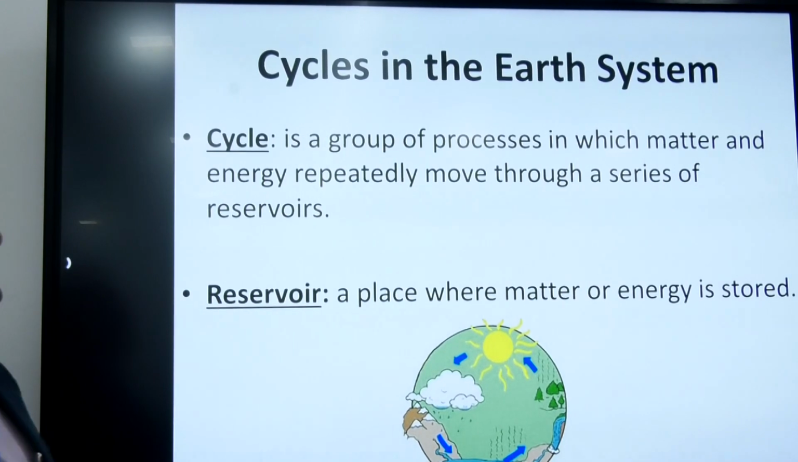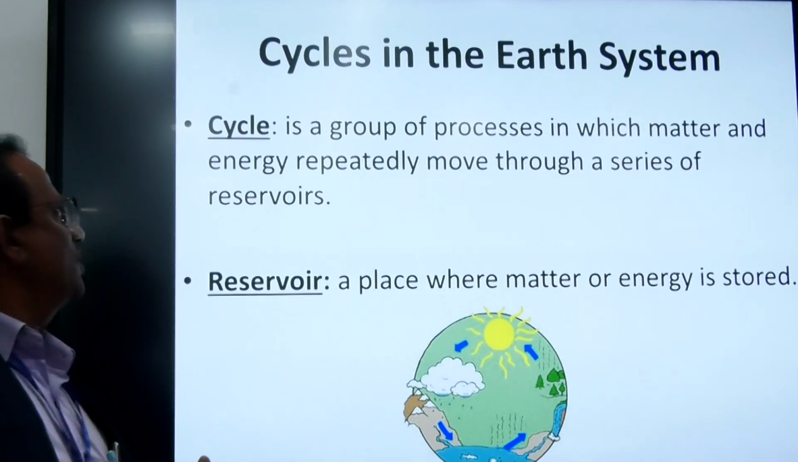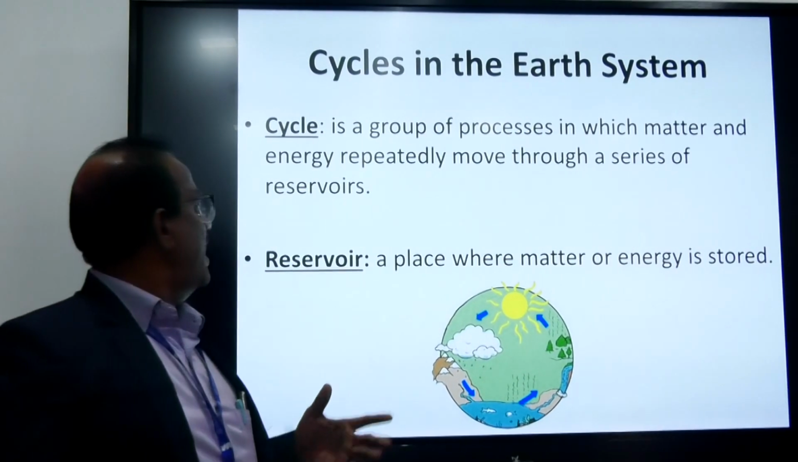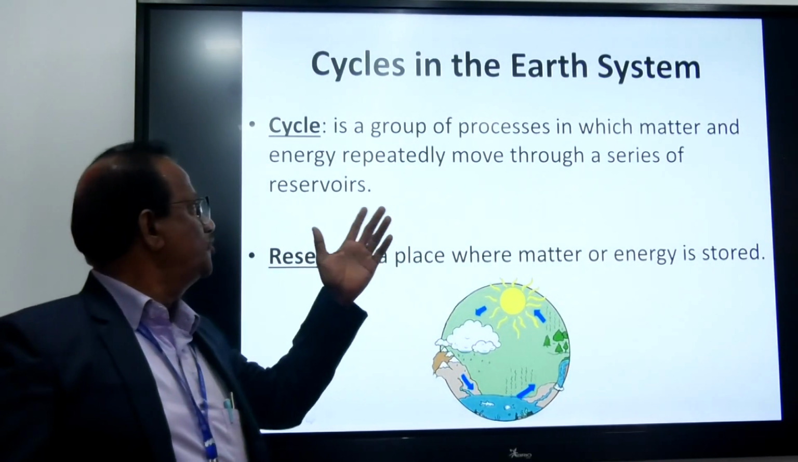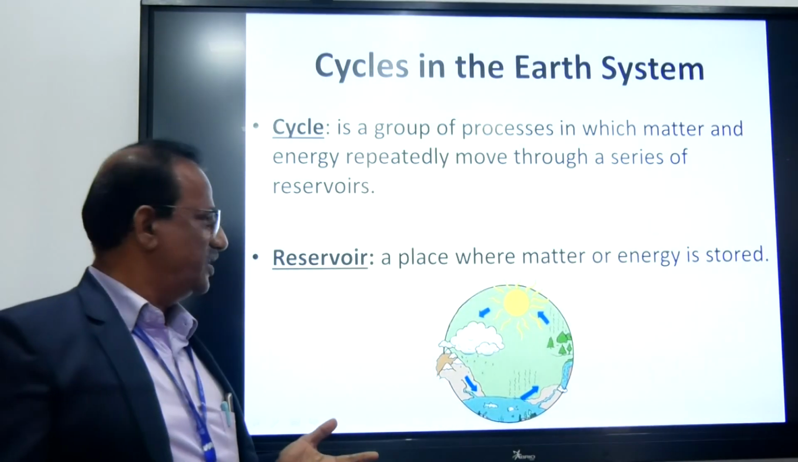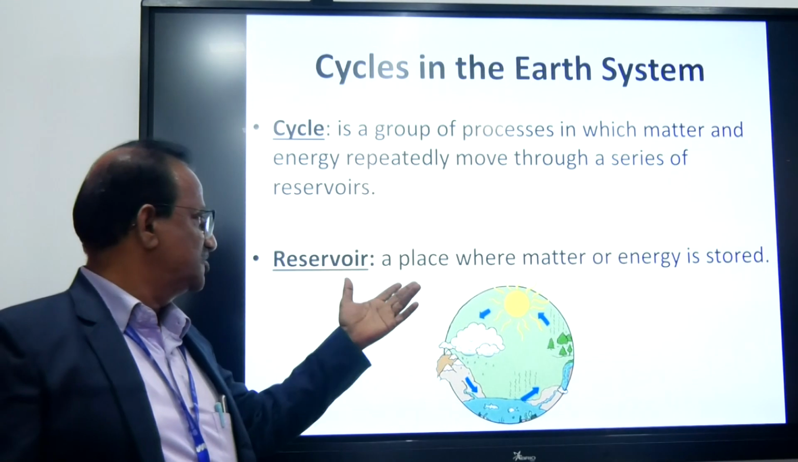Cycles of the earth system. What is a cycle? A cycle is a group of processes in which matter and energy repeatedly move through a series of reservoirs. What is a reservoir? A reservoir is where the matter and the energy is stored.